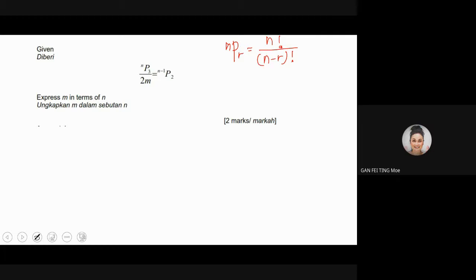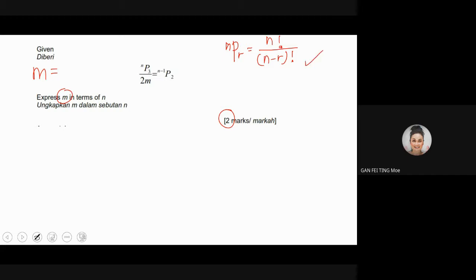Okay, now when you first look at this, alamak, you don't know what to do, and then you read the question: express m in terms of n. You need to know that the subject should be m. Then you look at the marks, 2 marks, which means this is easy. How easy is it? Follow the formula.